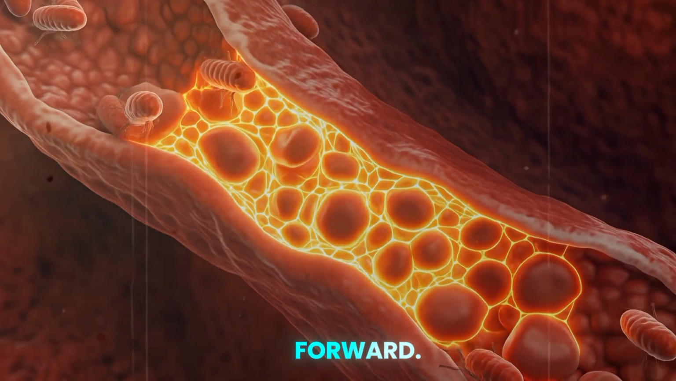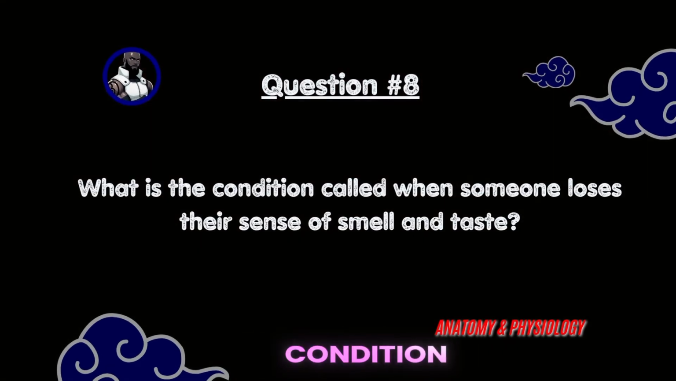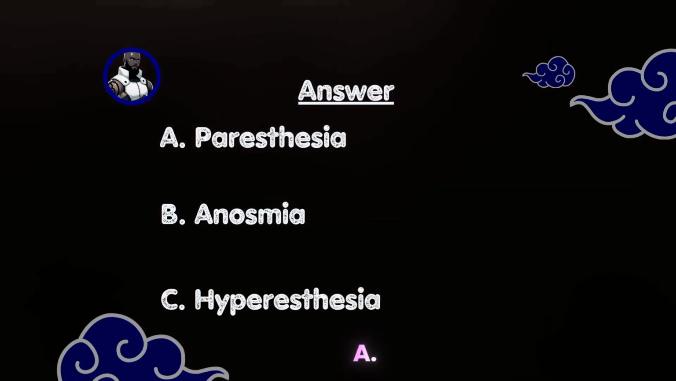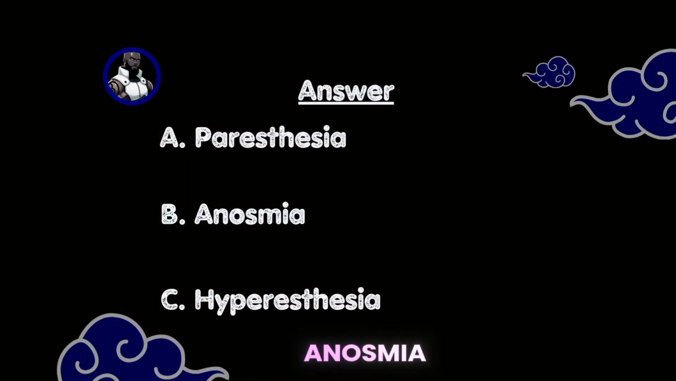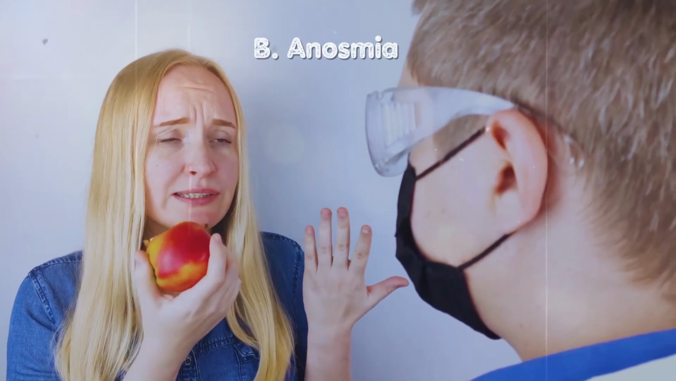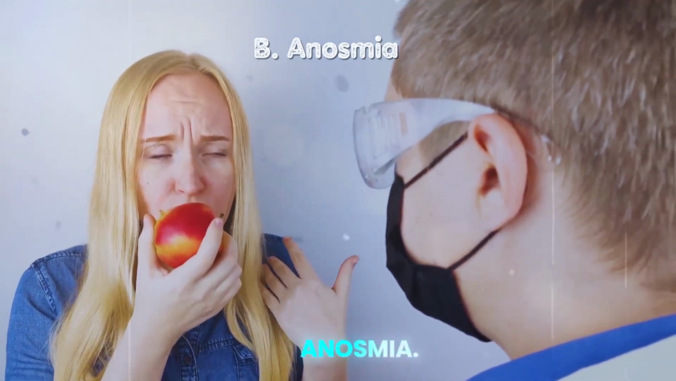Question number 8. What is the condition called when someone loses their sense of smell and taste? A. Paresthesia, B. Anosmia, C. Hyperesthesia. The answer is B, anosmia.